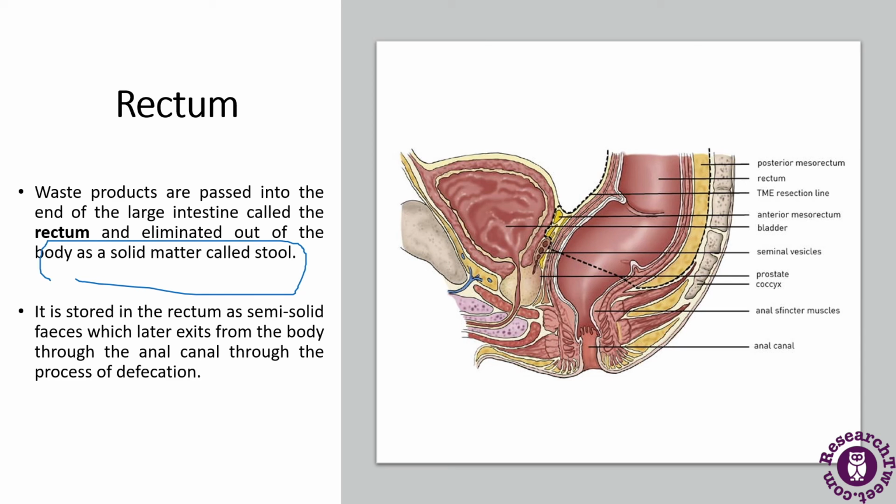When the excreta or the stools are released from the rectum, it is stored in the rectum as a semi-solid feces, which later exits from the body through the anal canal through the process of defecation. So this is the role of the rectum in the digestive system.